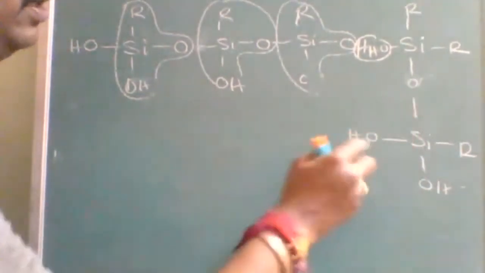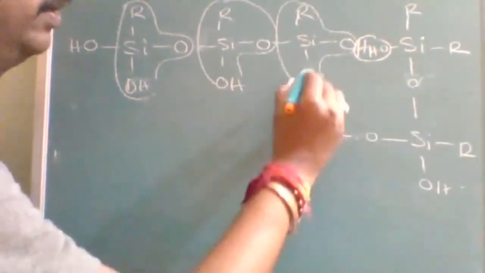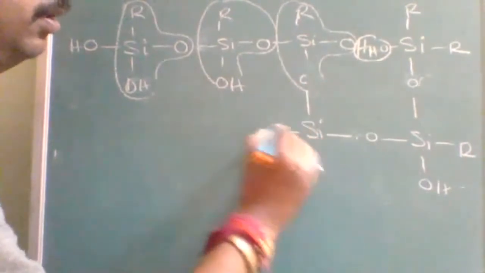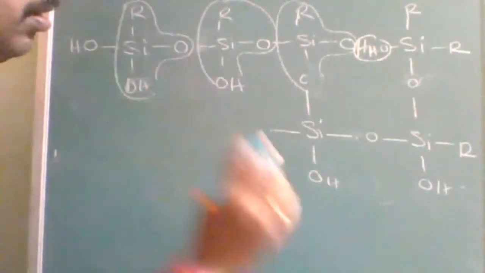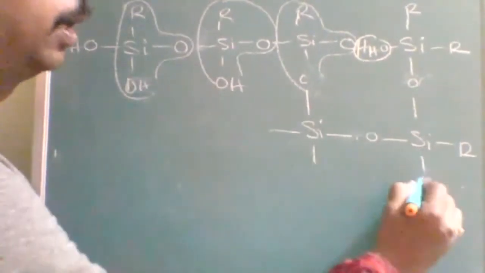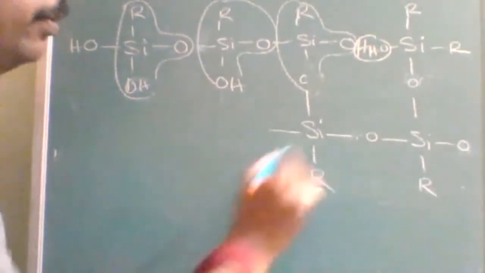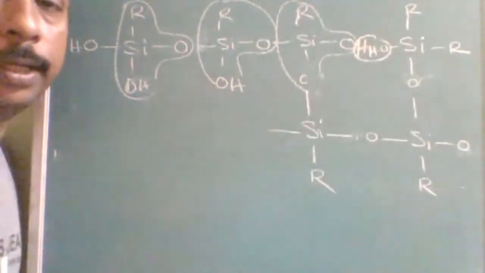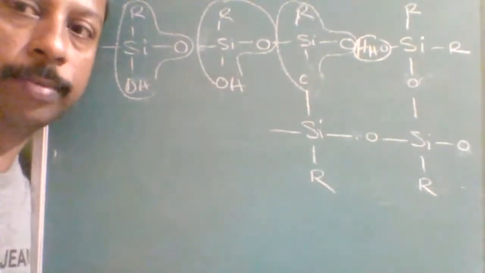Out of 3 OH, one more oxygen will be removed between these two. Sorry, this side it will be R2, no? So like this branching can be done. Is it clear? How to stop, how to extend, and how to branch.